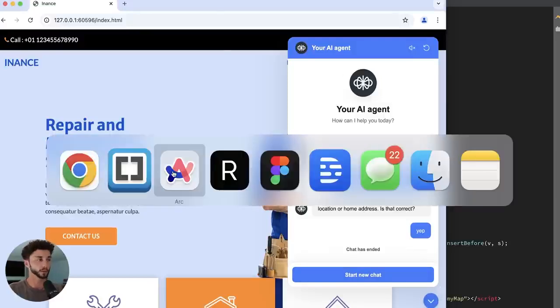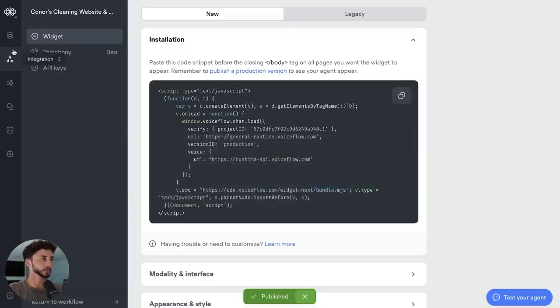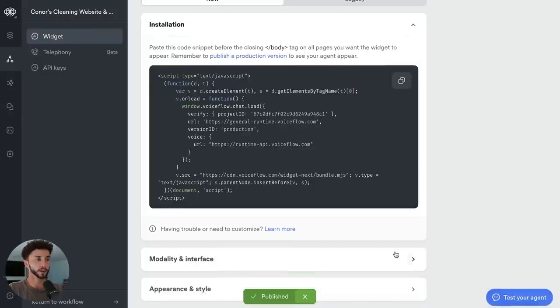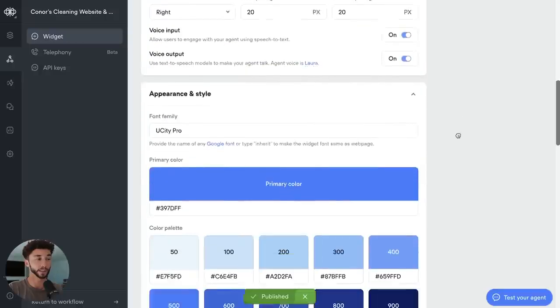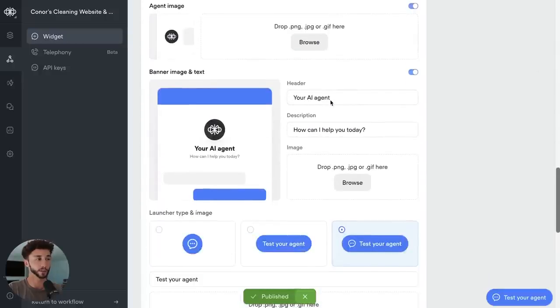If we pop back over to VoiceFlow here, and you go to the integrations, the widget, you see we've got this test your agent thing. So down here we can play around with the look and feel of it. I'm not really going to get into this here. There's quite a lot to play around with. Basically,